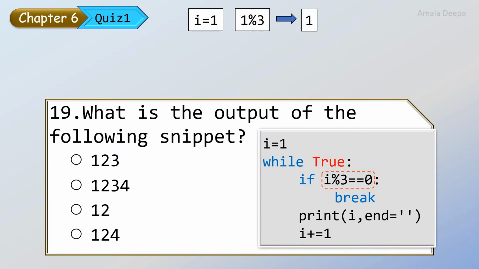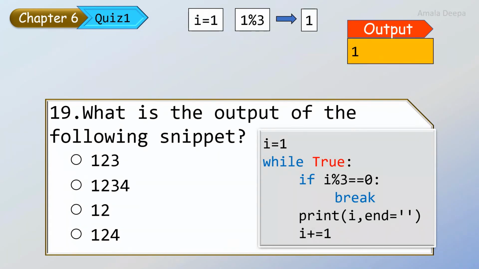So you substitute in the condition: if 1 is equal to 0. 1 is equal to 0 is false. So the break will not execute now. Instead, the control will pass to the print statement. So print i. So what is the value of i? 1. So you can see the output. 1 is printed.